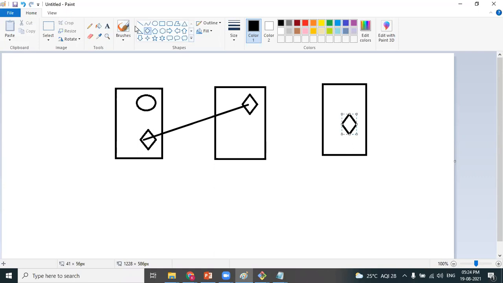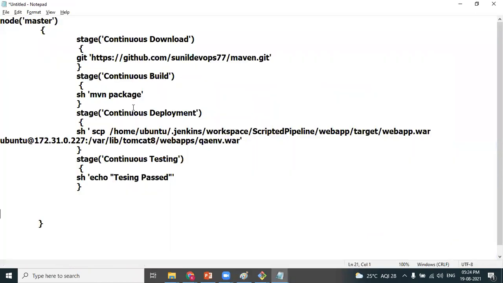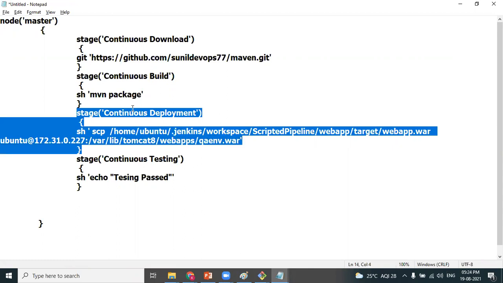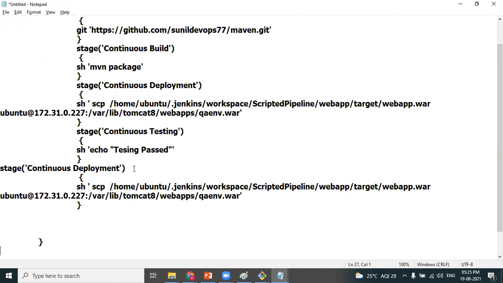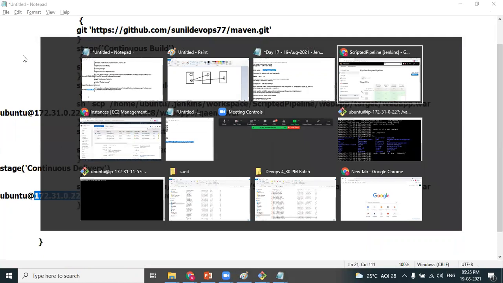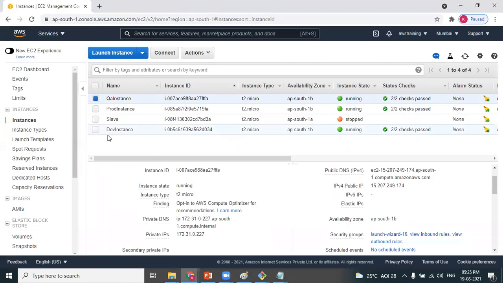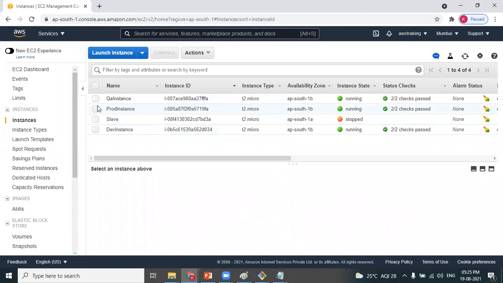Got it? So in that case, dev to QA and dev to prod. I copy the continuous deployment and change it to delivery. IP address and context path change; source will remain the same. Here we change the private IP address. We mention the private IP address of the production instance, and set up passwordless authentication. I have not done that yet, will be doing it.